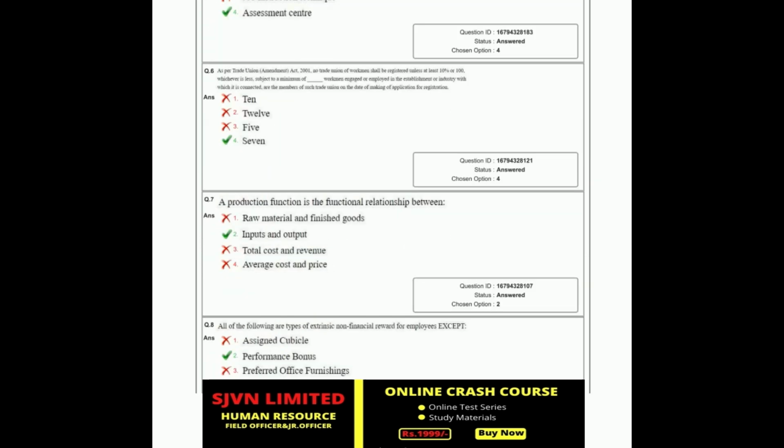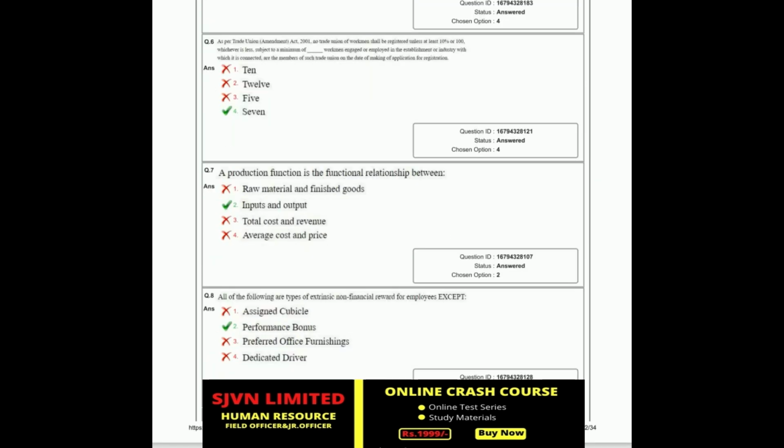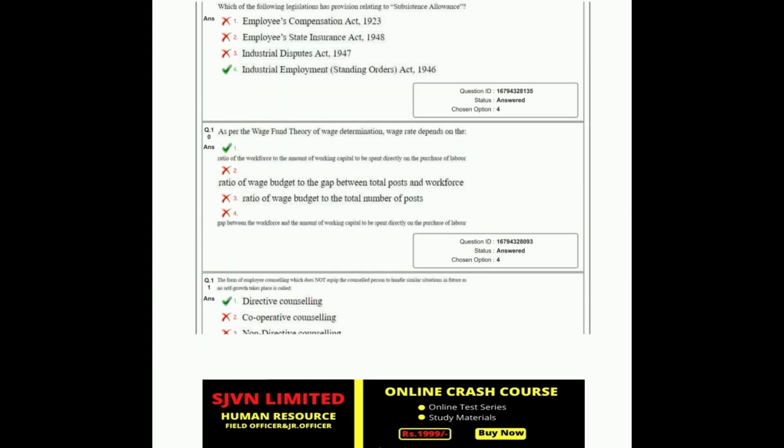These are questions from different topics from theory as well as some labor laws. For example, a question: a production function is the functional relationship between... These kinds of questions were also asked. This is not purely from HR or OB or labor laws, but a few questions like these, from operations management or operational research.